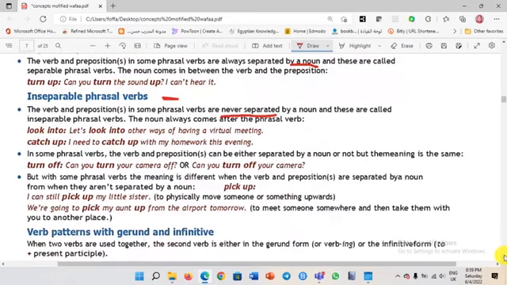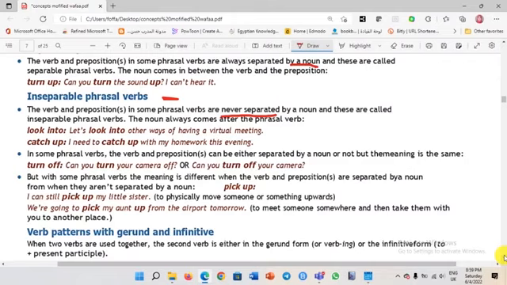And look into also means investigate, for the police. Catch up. I need to catch up with my homework this evening. I need to finish. So you cannot say catch my homework up. You have to say catch up with my homework.